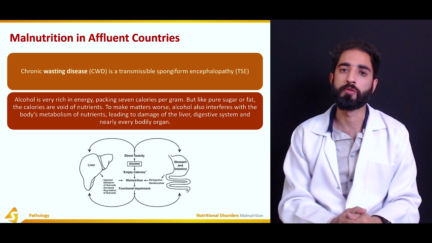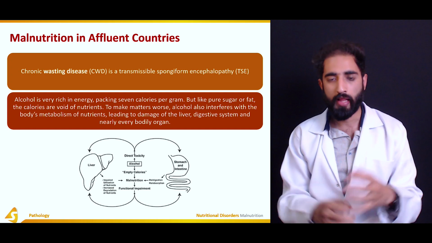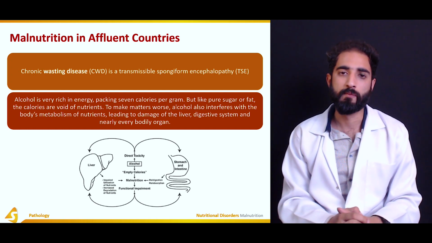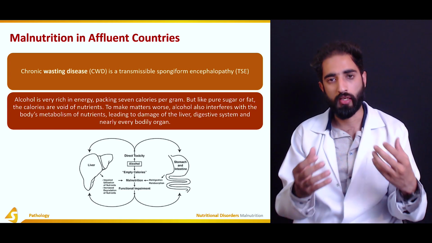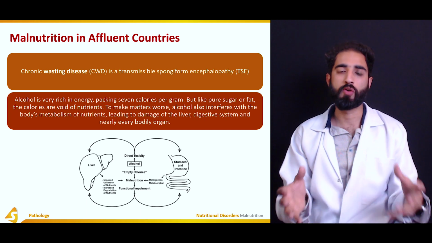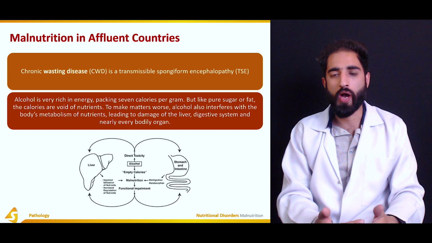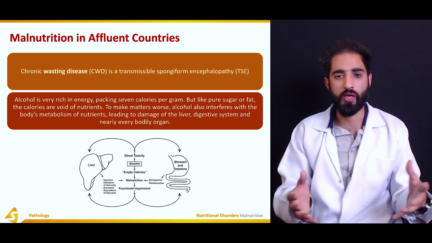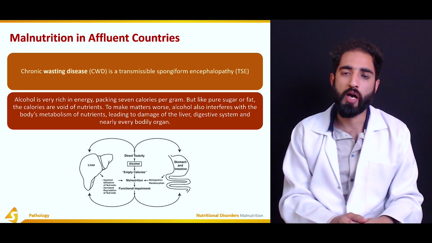alcohol-related malnutrition. So, how does alcohol-related malnutrition occur? Alcohol has calories, it has energy content, because there are 7 calories per gram of alcohol, but it has no nutrients, no vitamins, no protein or whatsoever. So it is just like pure sugar without any nutrition.